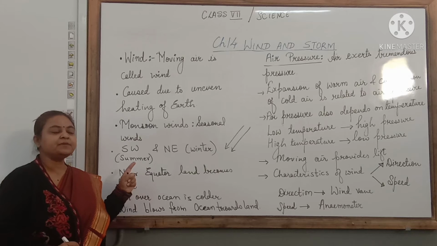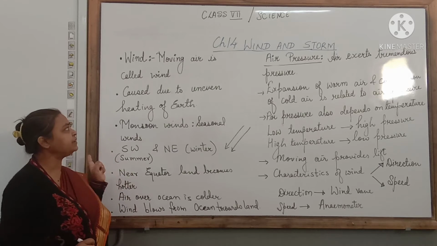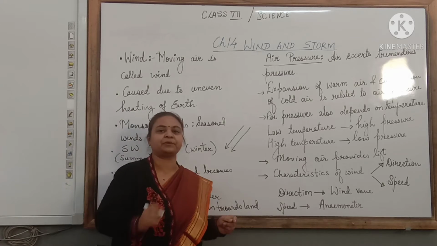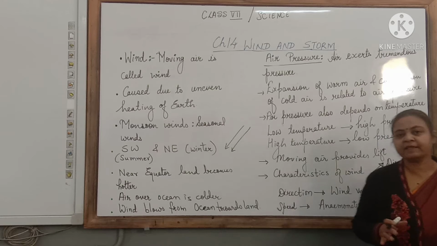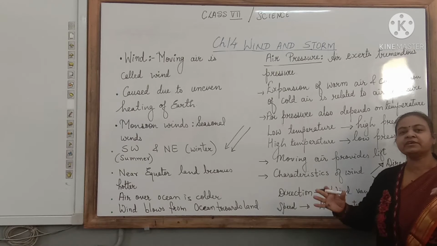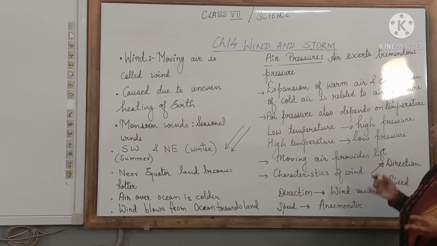Now another important topic in this chapter which is related to the wind is air pressure. There is atmosphere around us which creates a lot of pressure on the earth.